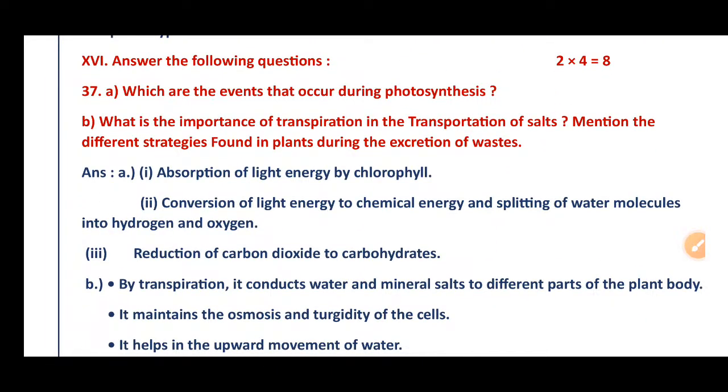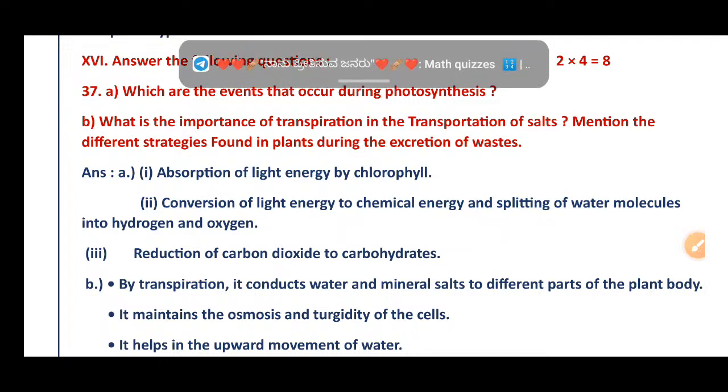The first one is absorption of light energy by chlorophyll. The second is conversion of light energy into chemical energy and splitting of water molecules into hydrogen and oxygen. The third phase is reduction of carbon dioxide into carbohydrates. These are the events that occur during photosynthesis.